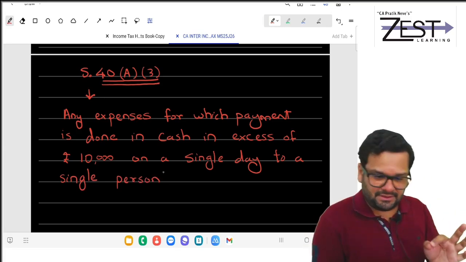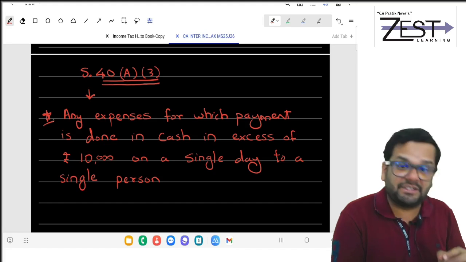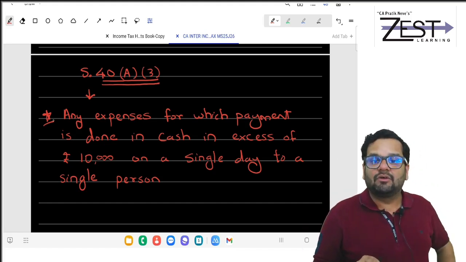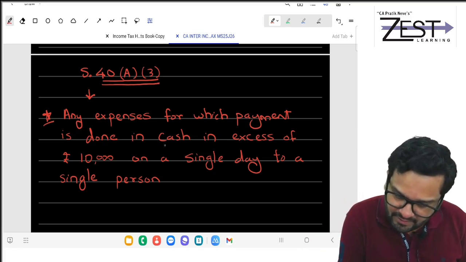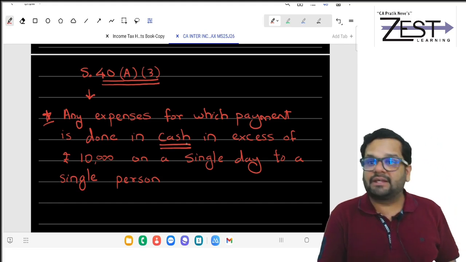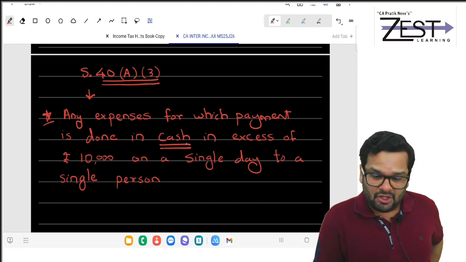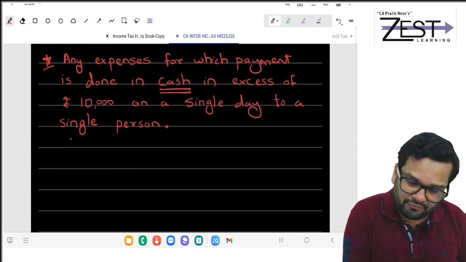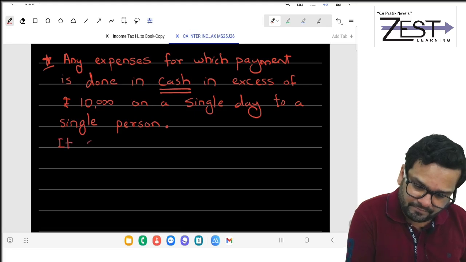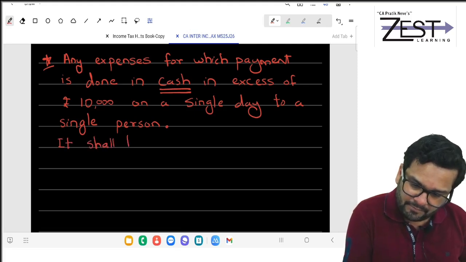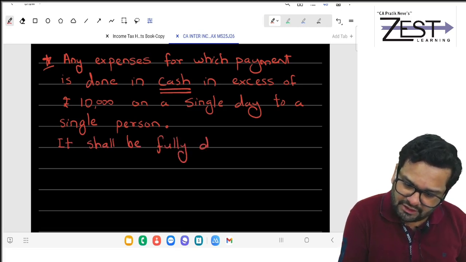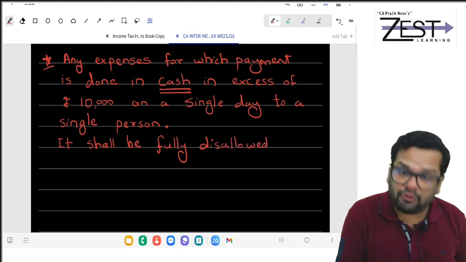Any expenses, so which expenses will be disallowed? Any expenses for which payment is done in cash in excess of 10,000 on a single day to a single person. It shall be fully disallowed, by the way. What do you mean by fully disallowed?